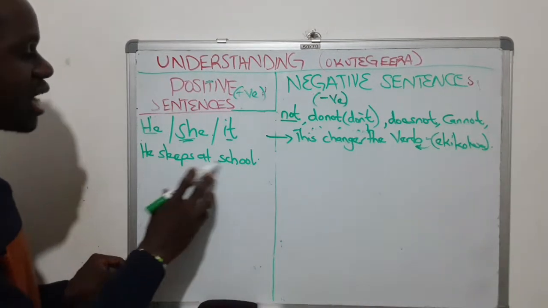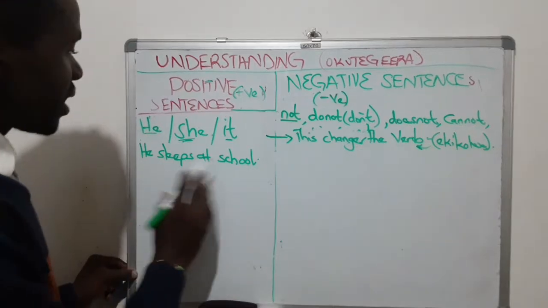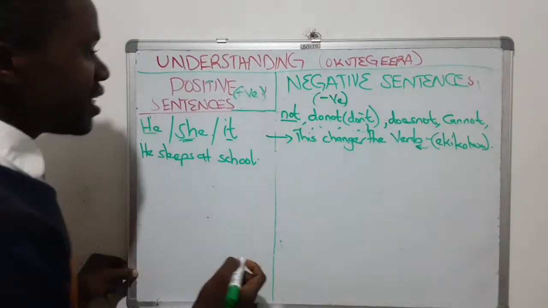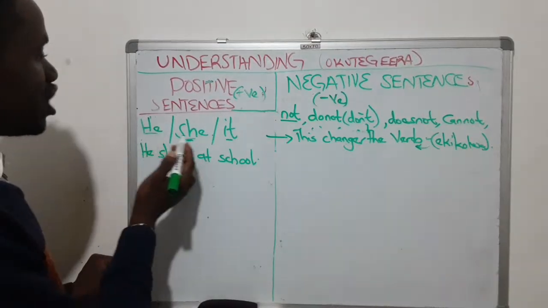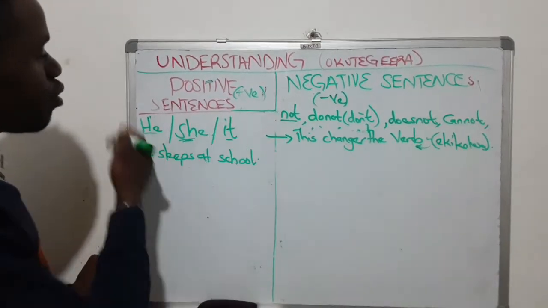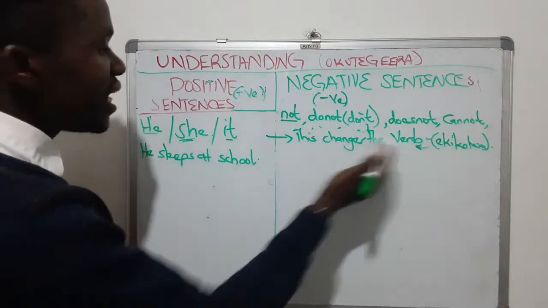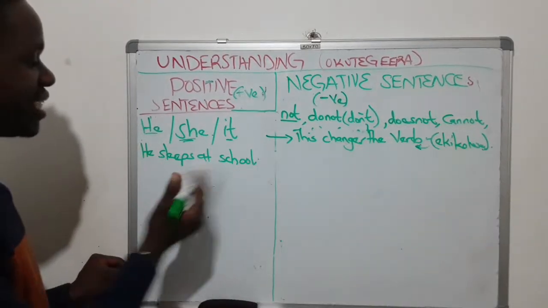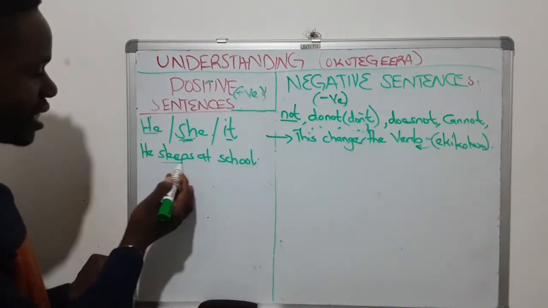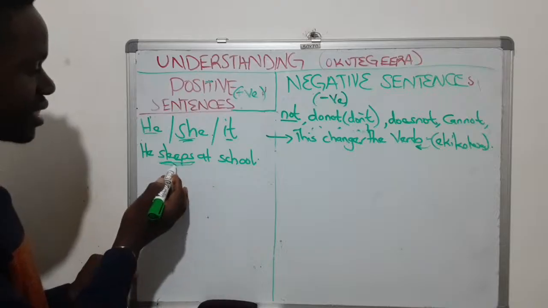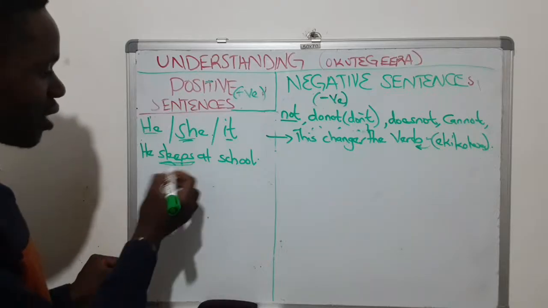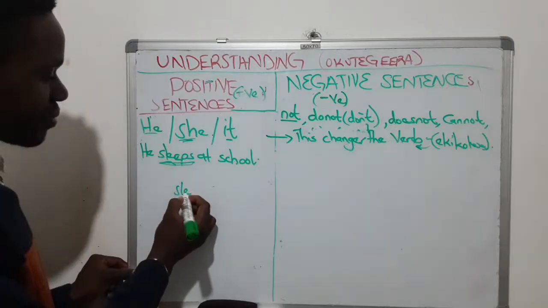So tugambye he sleeps at school. Yeebakira ku ssomero. Negative sentence wenkozesa he, she oba it, emu ku zo, verb yange ngenda kukyuka. So the verb here is sleeps. You can note here, it is sleeps. Original form yayo nga tunaba kugikyusa ebeera sleep.